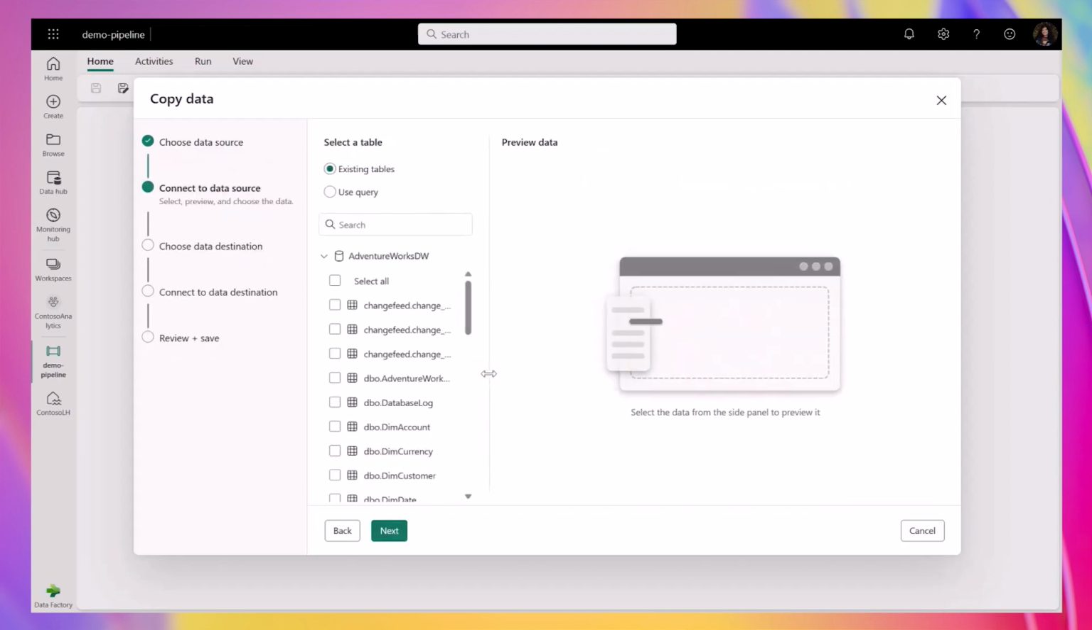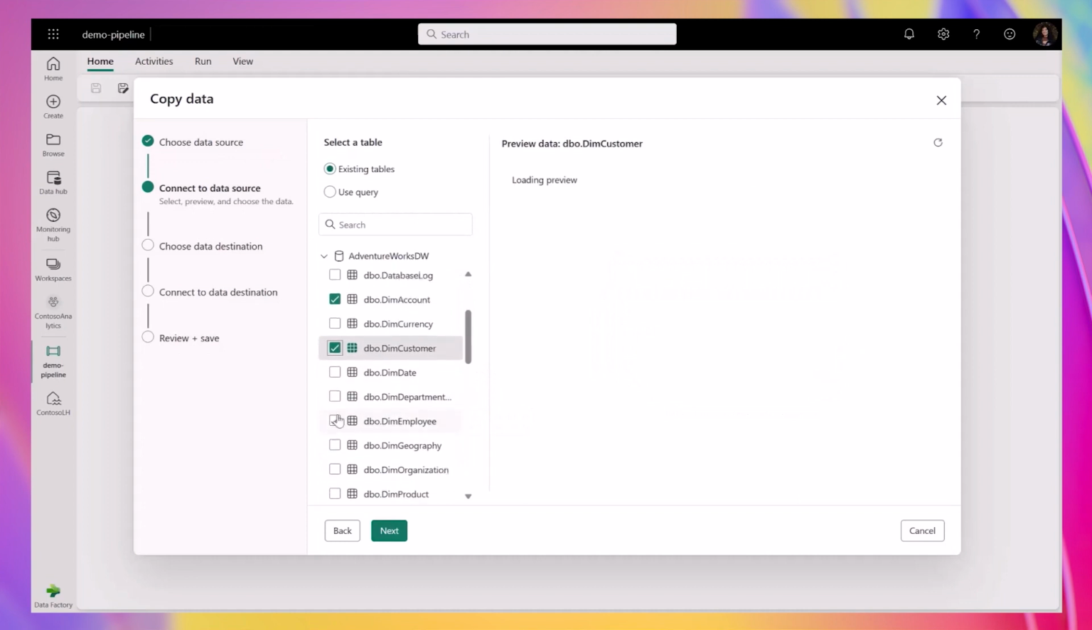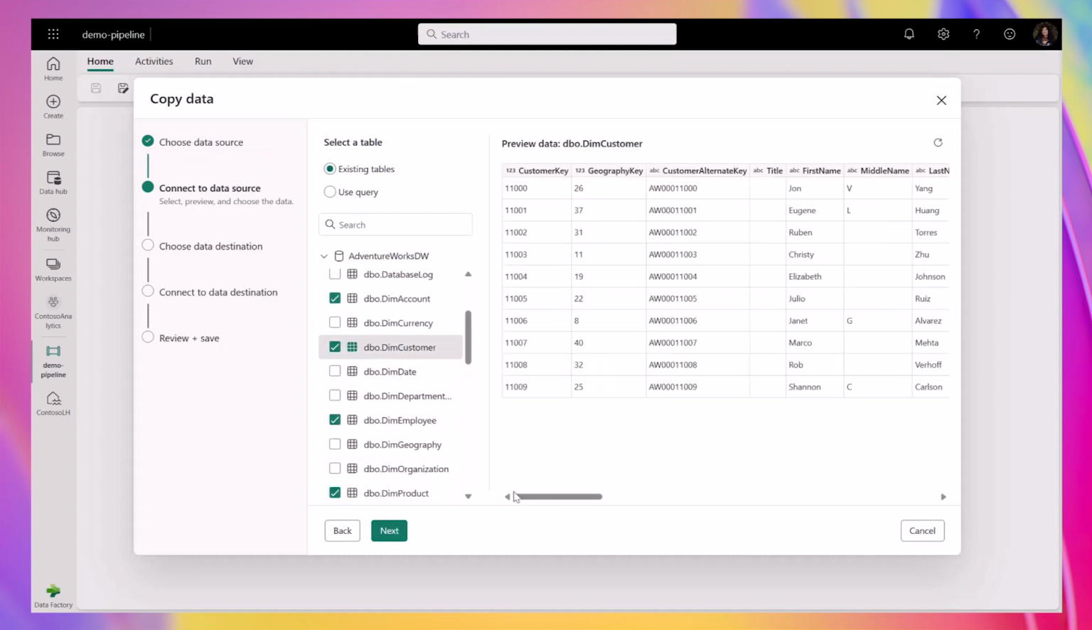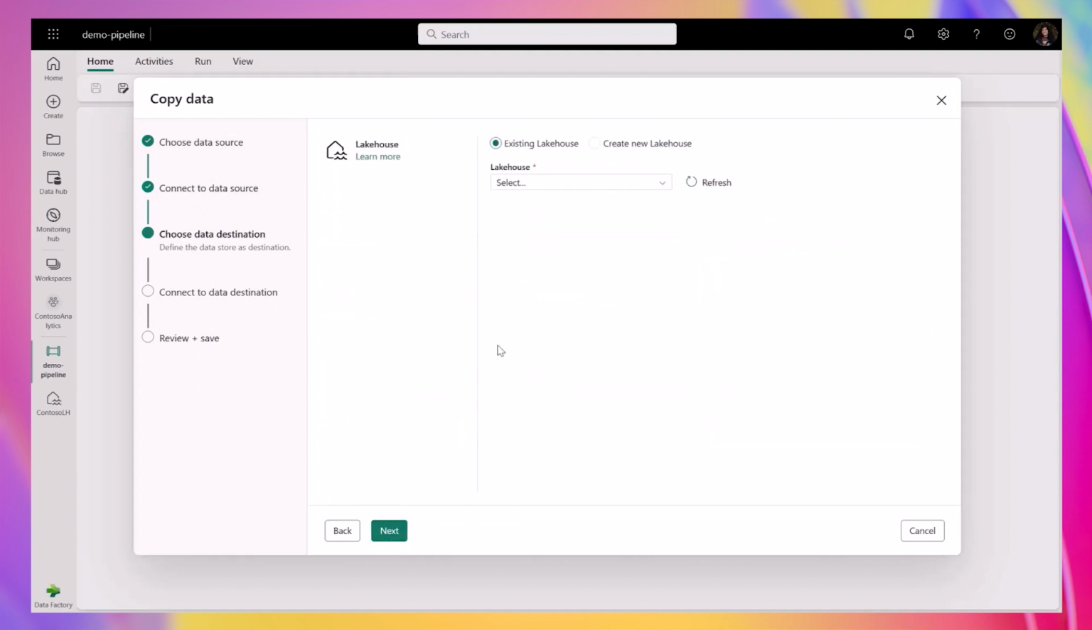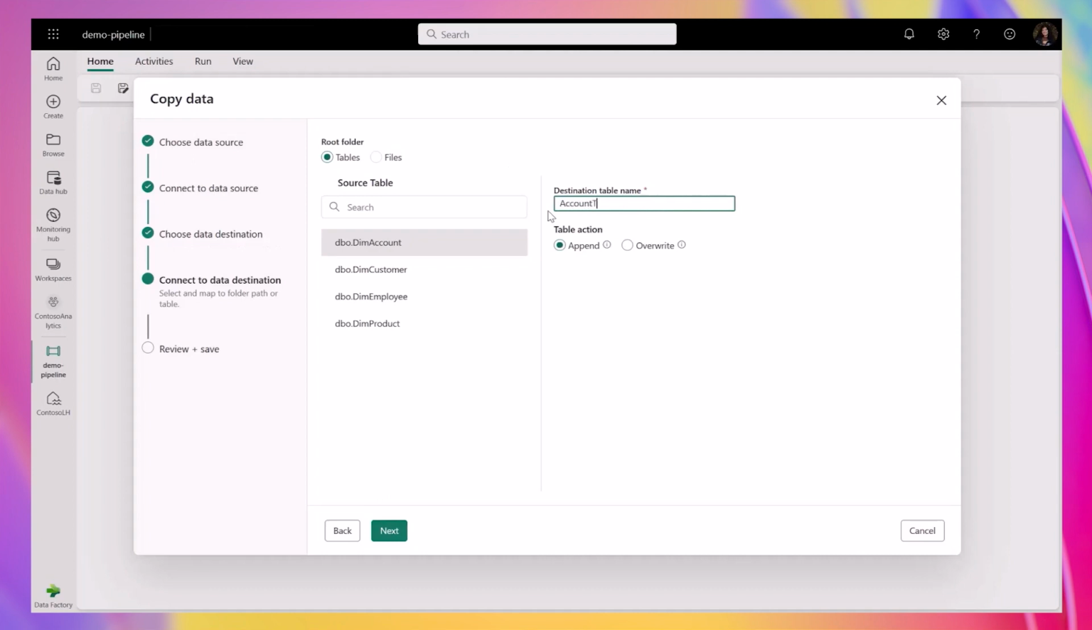Let's bring in 4 tables from my database. After selecting the tables, I can see a preview of it as well. Then I can choose my data destination output. I can either create a new lakehouse or use an existing lakehouse. Let me choose an existing one. Let me give my new tables names.